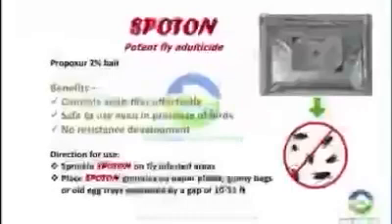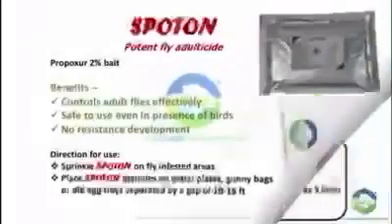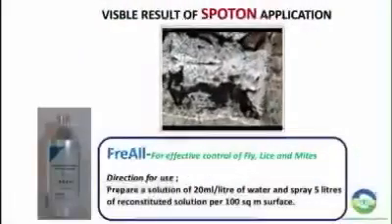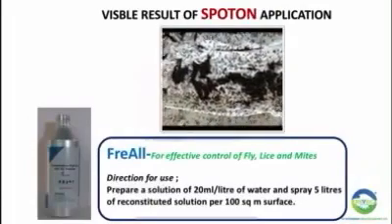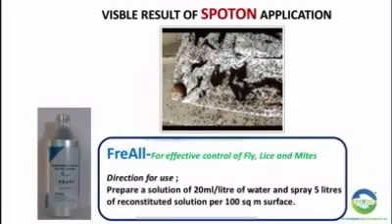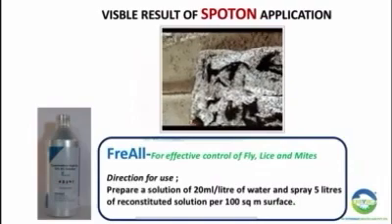Spoton is a potent fly adulticide. Benefits of using Spoton are: it controls adult flies effectively, safe to use even in presence of birds, and no resistance development. Direction for use: sprinkle Spoton on fly infested areas, place Spoton granules on paper plates, gunny bags, or on old egg trays separated by a gap of 10 to 15 feet. Result of Spoton application in a farm. After Spoton application, 90% of adult fly population gets controlled.